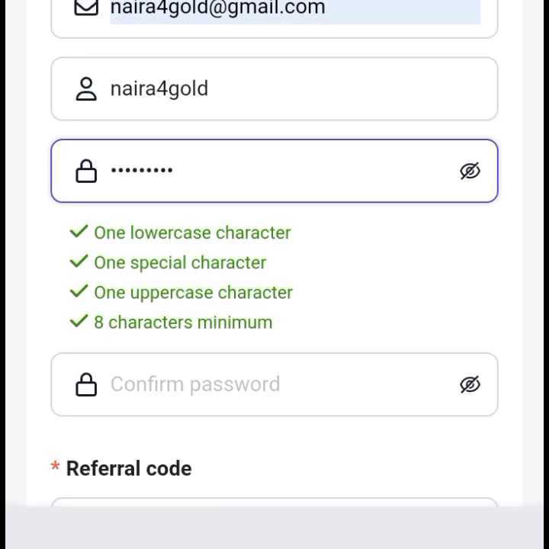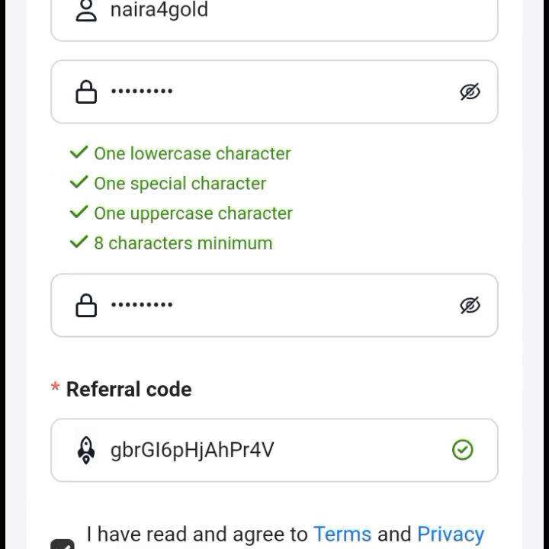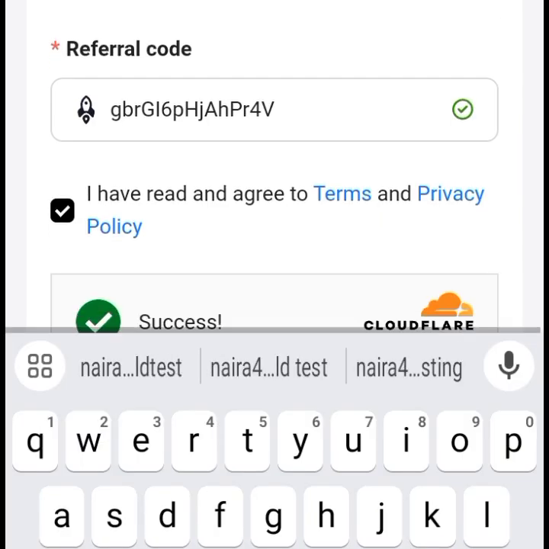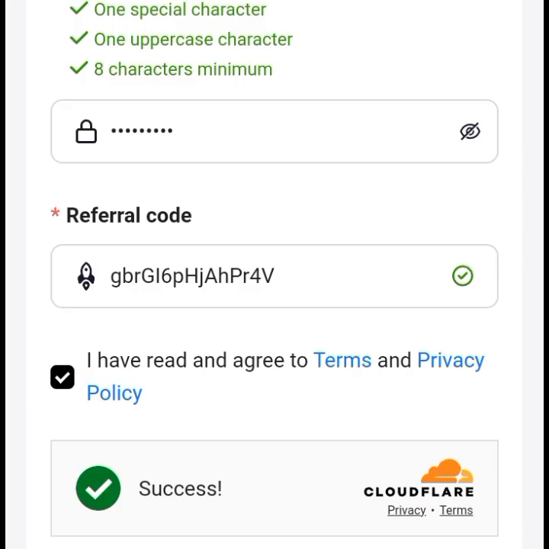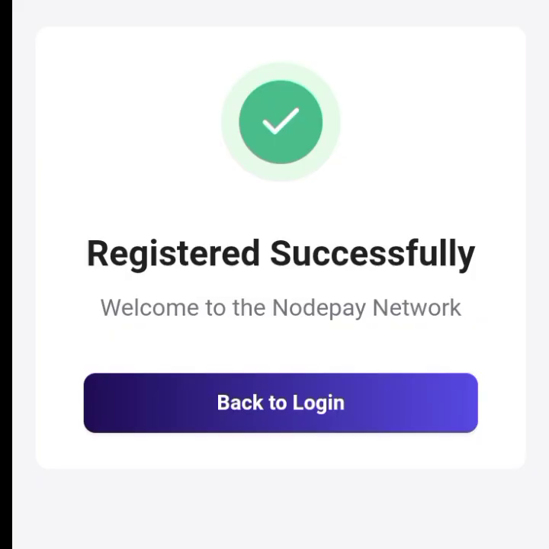You can see how the password checks out: one lowercase character, one uppercase, a special character, and a number, minimum of 8 characters. Repeat. Verify you are human. Successfully registered, you get that. So now that you have registered, you now go to log in. I'm now going to log into my main account. Let's go ahead and log in.